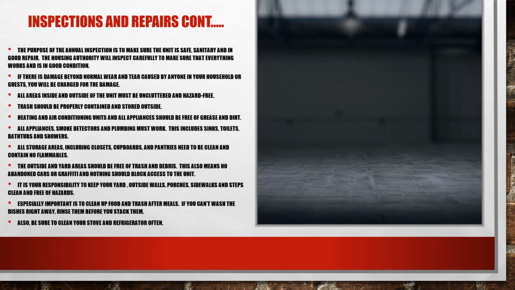Inspections and repairs continued. The purpose of the annual inspection is to make sure the unit is safe, sanitary, and in good repair. The Housing Authority will inspect carefully to make sure that everything works and is in good condition. If there is damage beyond normal wear and tear caused by anyone in your household or guests, you will be charged for the damage. All areas inside and outside of the unit must be uncluttered and hazard-free.